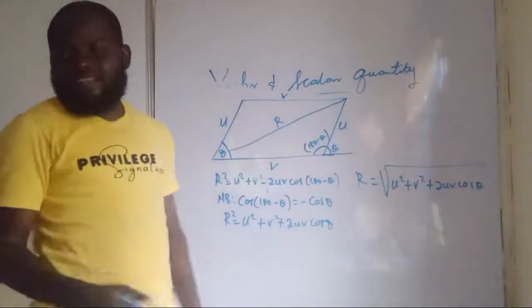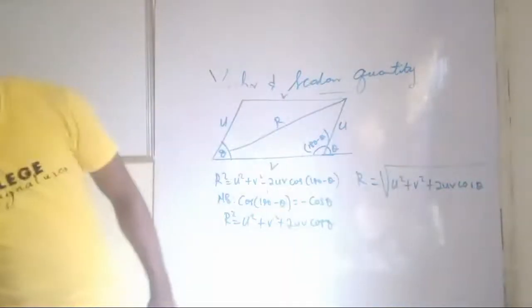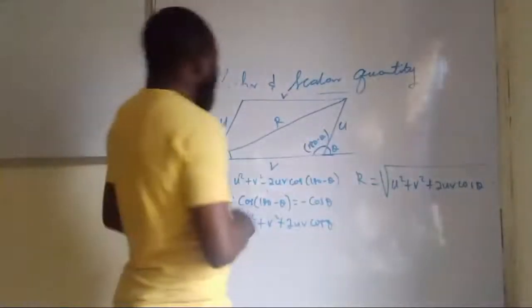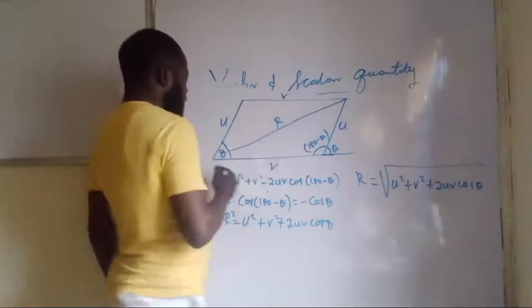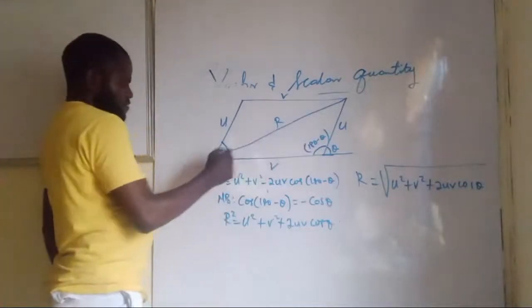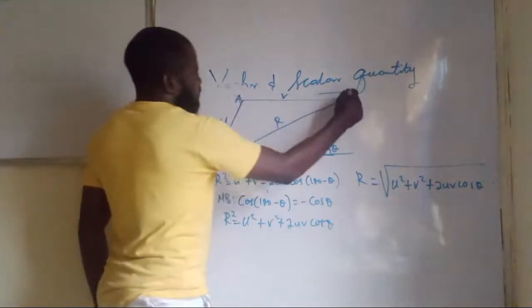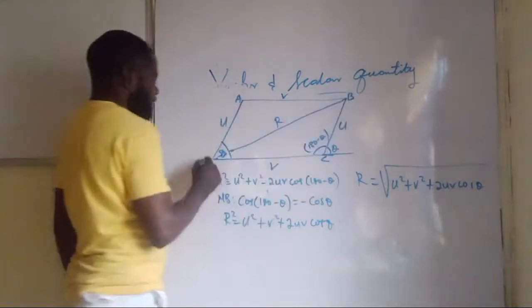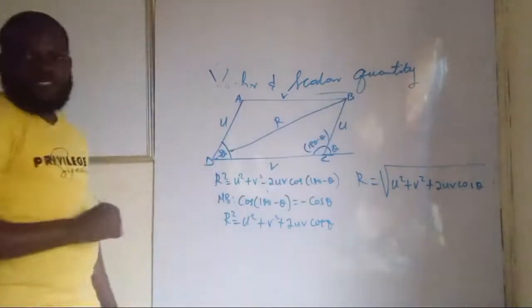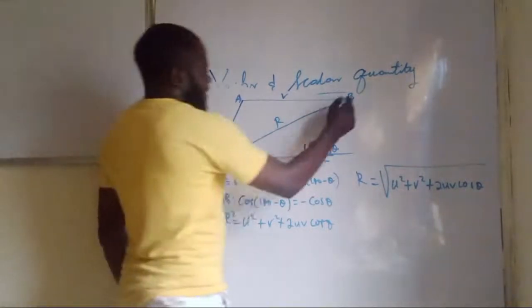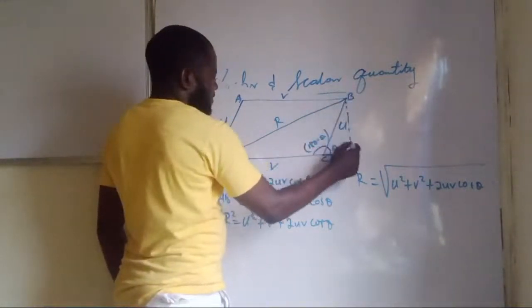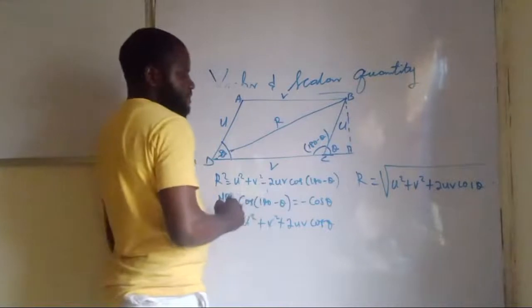Then how do we determine the direction? For us to determine the direction, we have to look for, let me consider this to be A, B, C, and D. I see this now. So if I extend this line down, this one will form an angle 90 here.